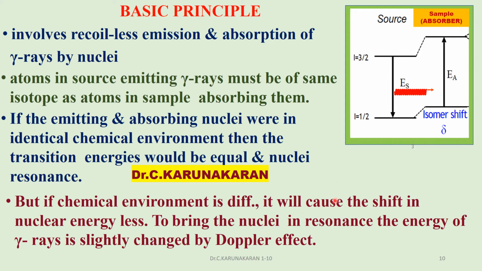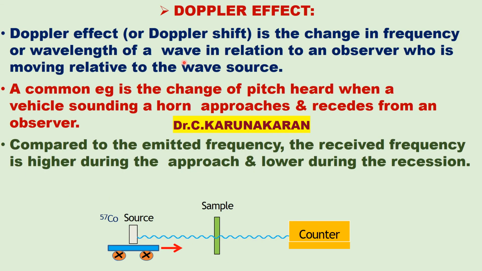In the next part we will study what Mössbauer spectroscopy is and what the Doppler effect is. As I said earlier, the Doppler effect is very important in order to observe Mössbauer spectroscopy. Mössbauer spectroscopy is based on the Doppler effect. What is the Doppler effect? It is very simple.